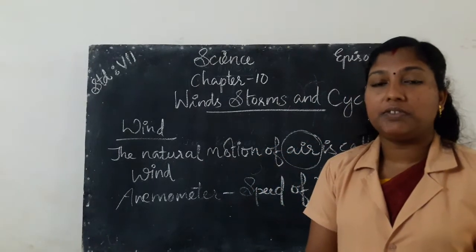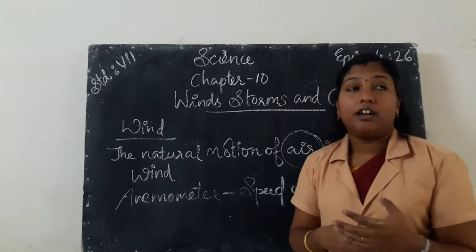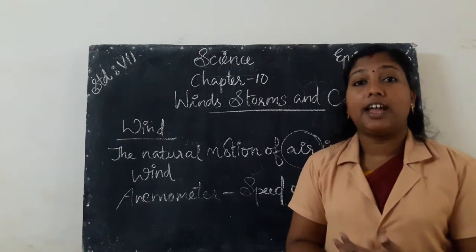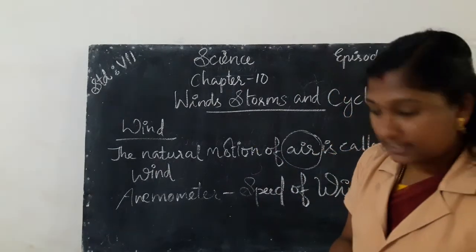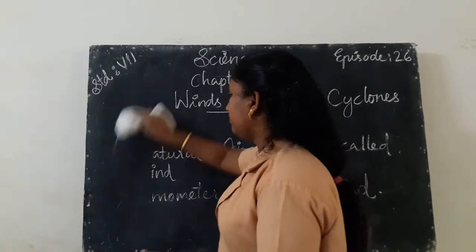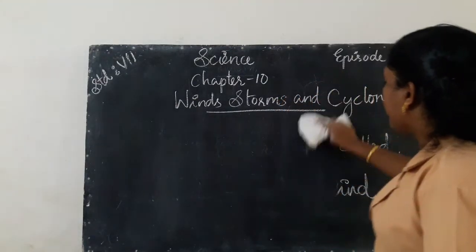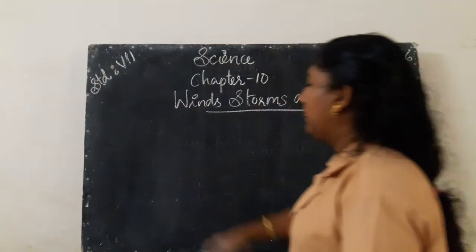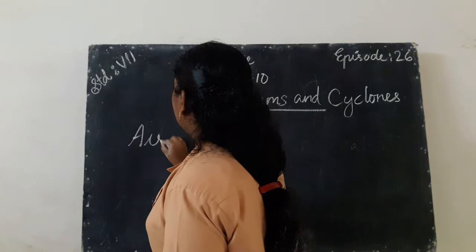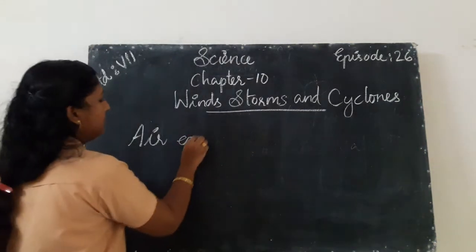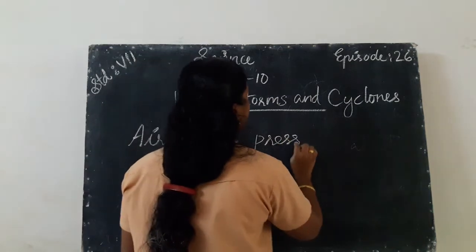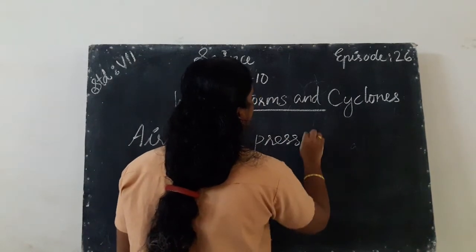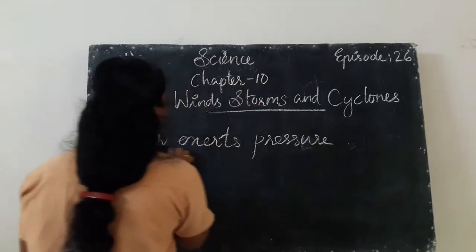So from this activity, we can arrive at an inference that air exerts pressure. Air exerts pressure. All of you listen.